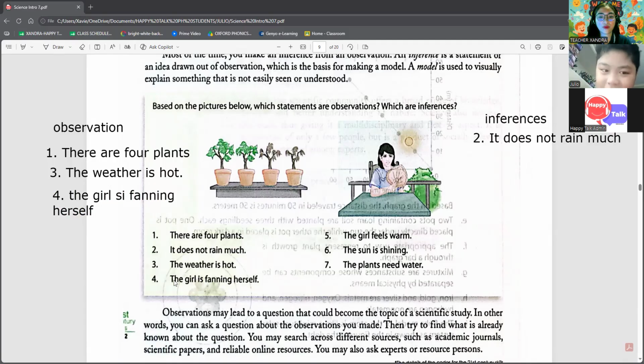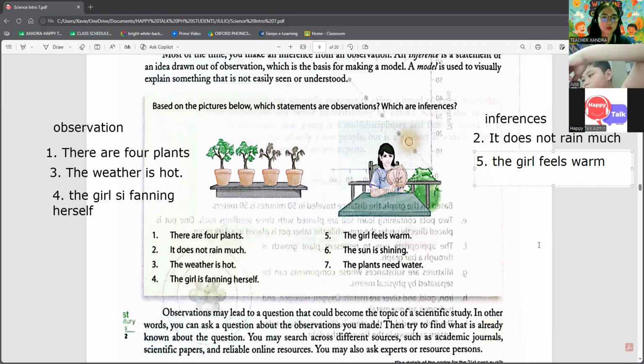The sun is shining is observation. The plants need water is observation. Six and seven.